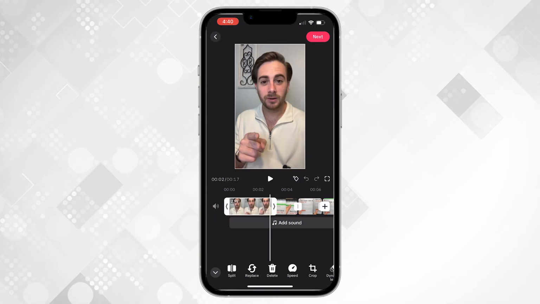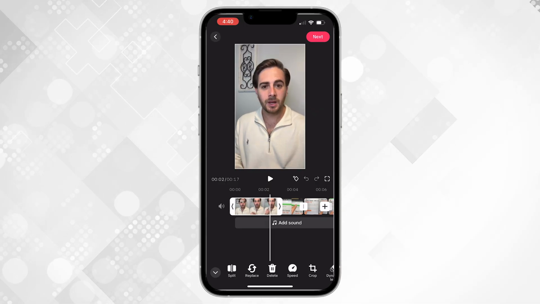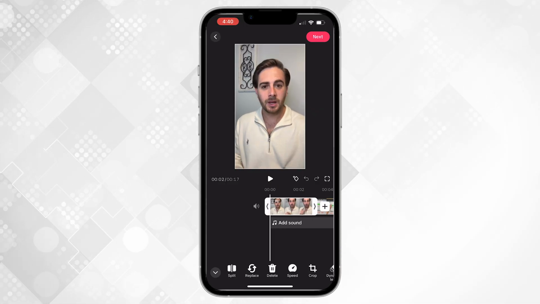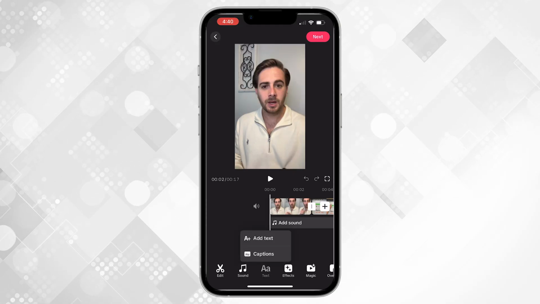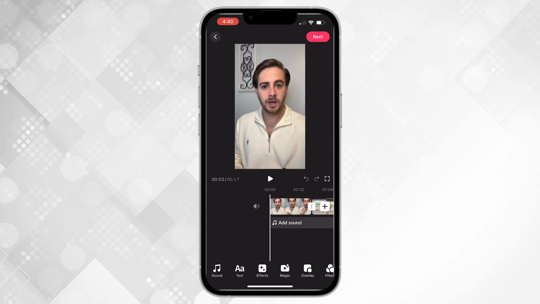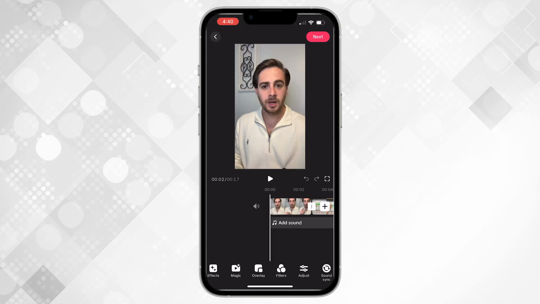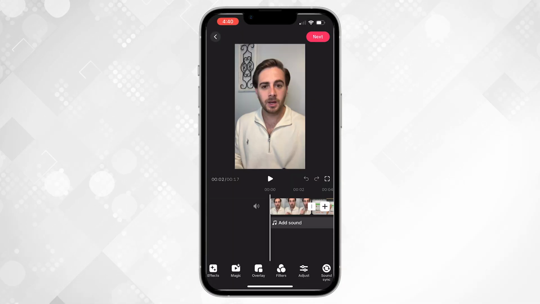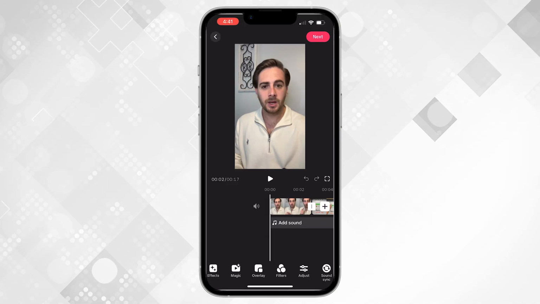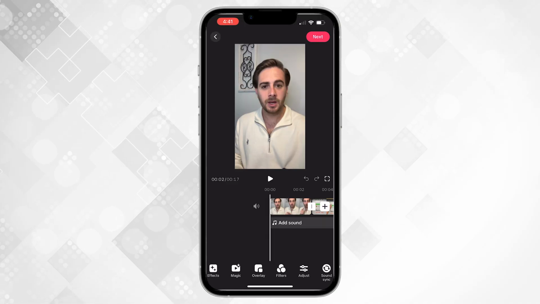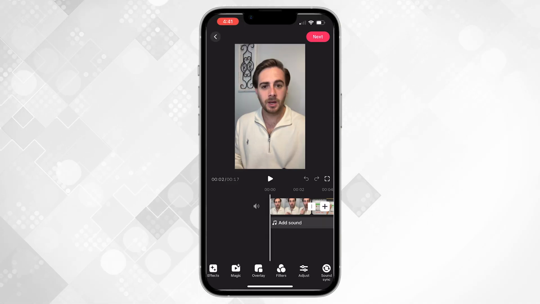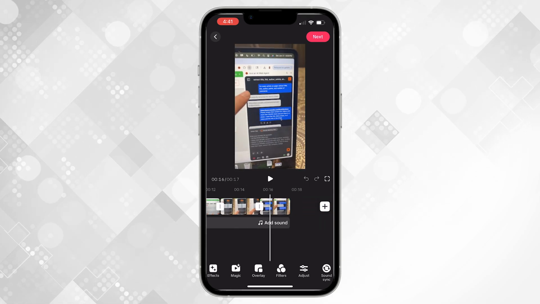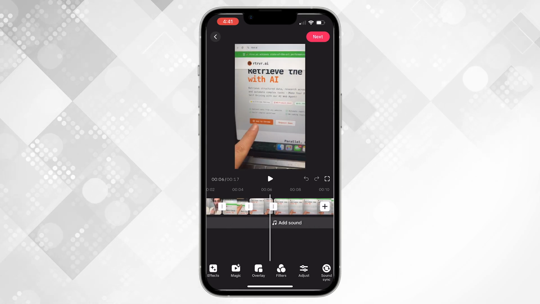All you want to do is take the beginning and the end off of things so that you can actually go through and get rid of all the silences. You want to add a little bit of text on here, and then in addition to that, maybe add some effects, overlays, or filters and come over and adjust different things. But that is really all the editing that you should be doing on TikTok. And what you want to be aiming for is content that has a cut every few seconds. As you can see right here, this is literally just a 17-second video, but I filmed 1, 2, 3, 4,